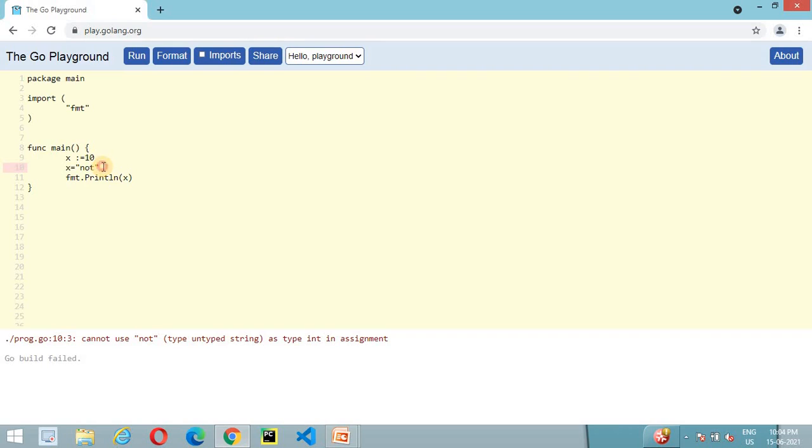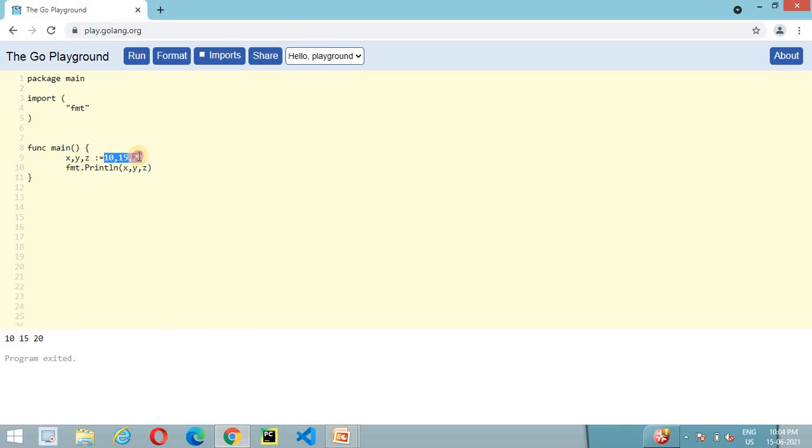One more pending, I believe, is to declare multiple variables. So let's try to declare multiple variables here. I'm going to declare 3 variables here as given in the example. If we execute this program, then it will work properly and it will print 10, 15 and 20.